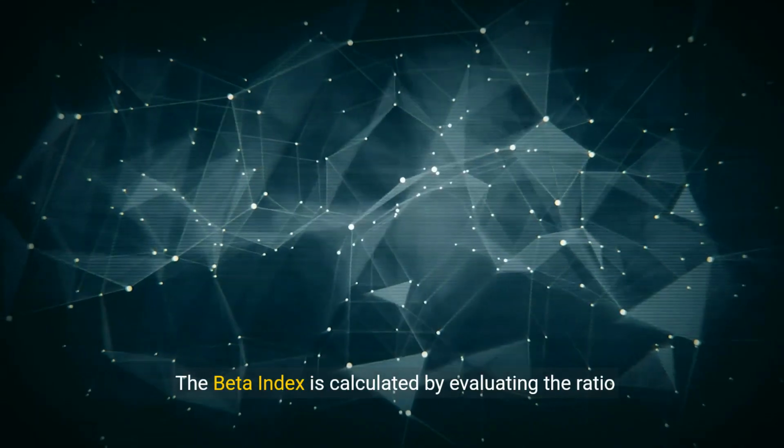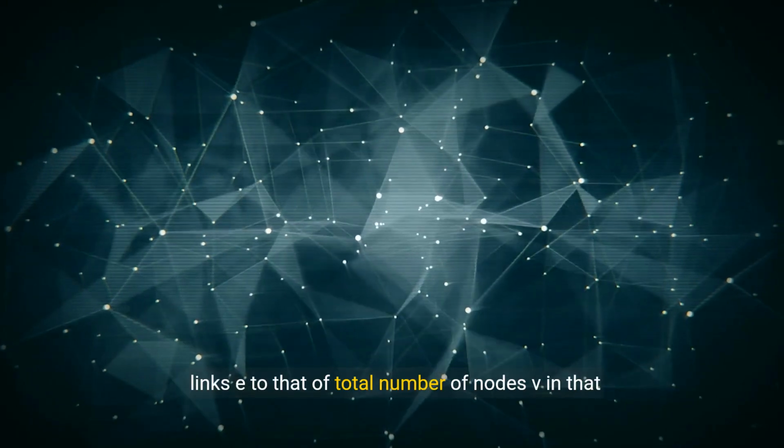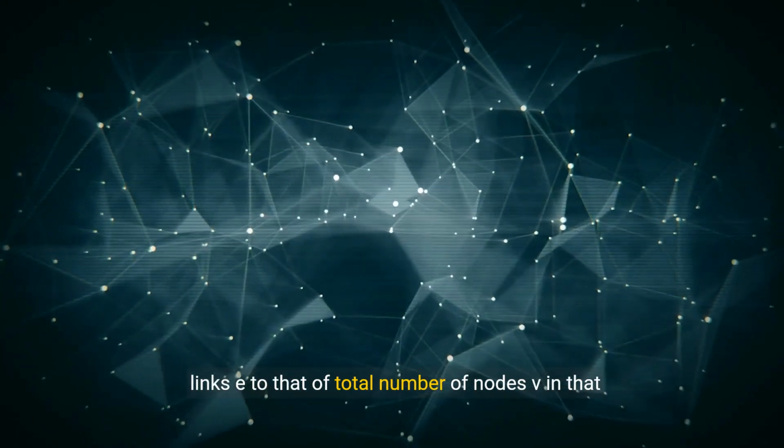The beta index is calculated by evaluating the ratio of the total number of links e to the total number of nodes v in that network.